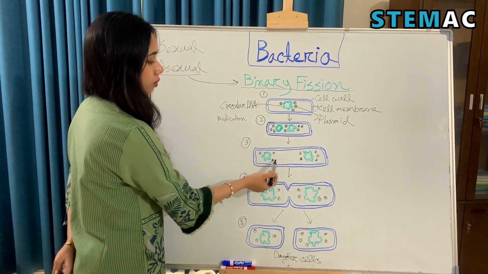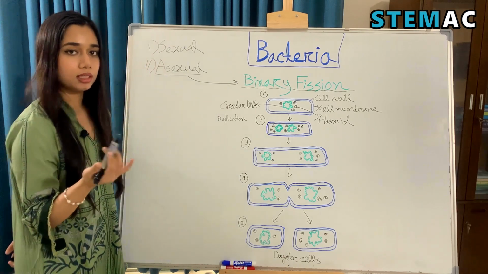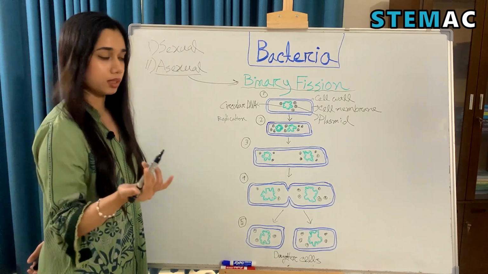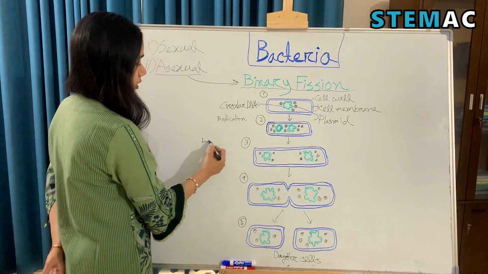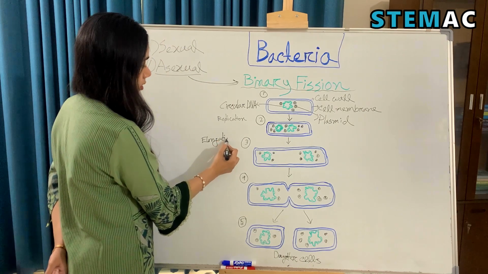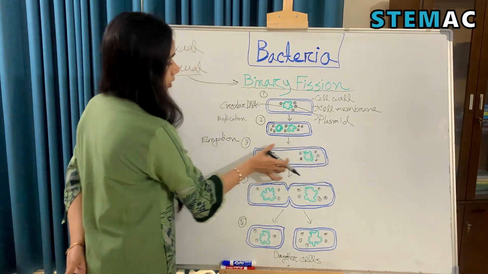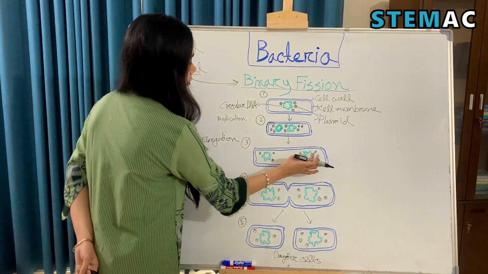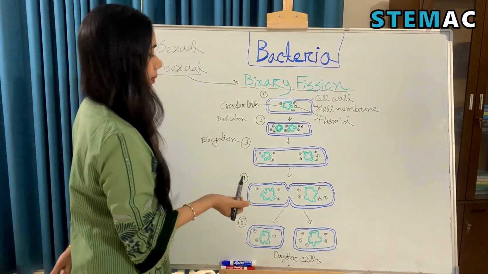However, the plasmids will be assigned randomly, so one cell may get more plasmids than the other one. So the third step is called elongation, because the bacterial cell is elongated and the genetic materials have moved to two sides of the bacterial cell.